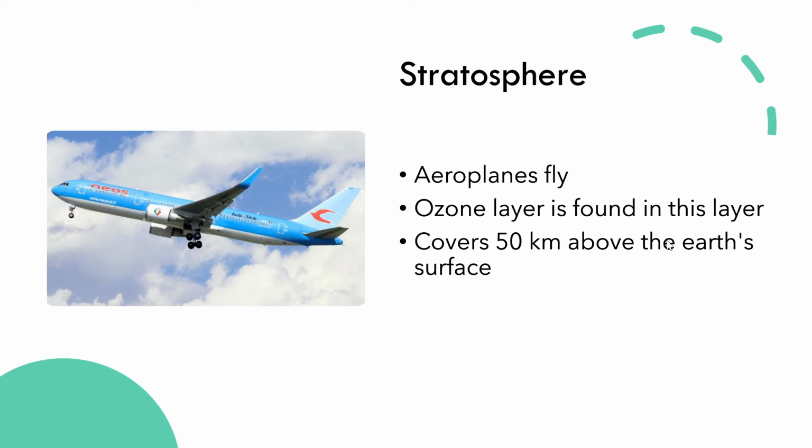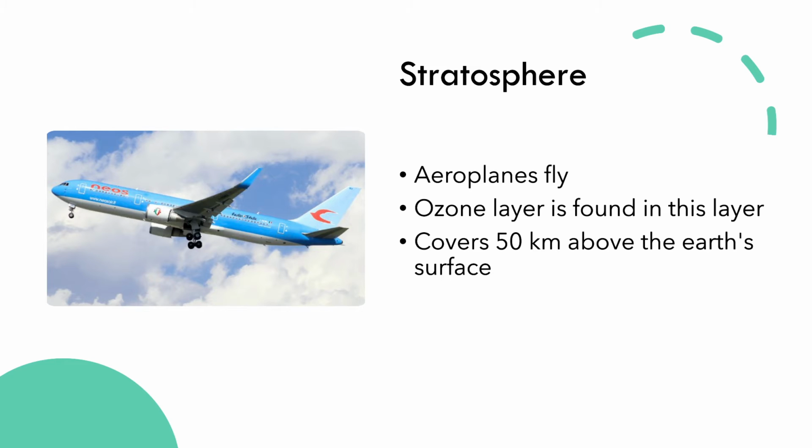Next is stratosphere, the next layer of air just above the troposphere. In this layer you can see aeroplanes can fly, but as I have told you all, as we move up, the density of the air becomes thinner, so it is thin in this stratosphere.